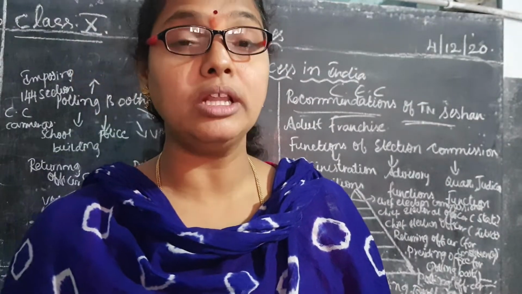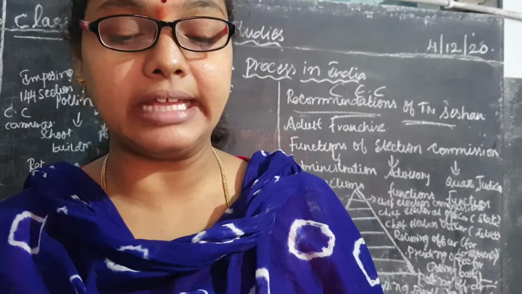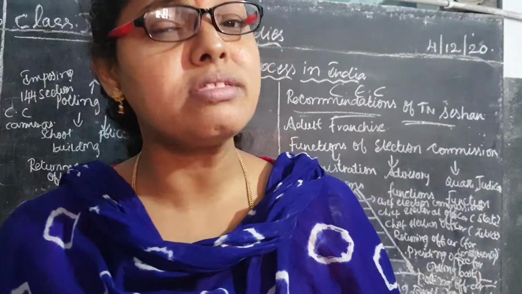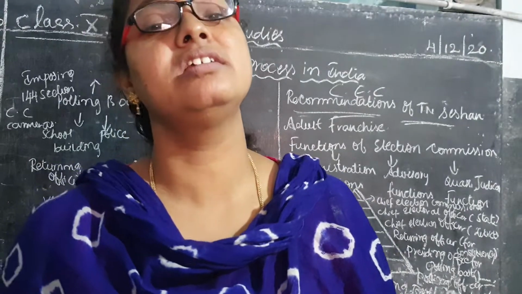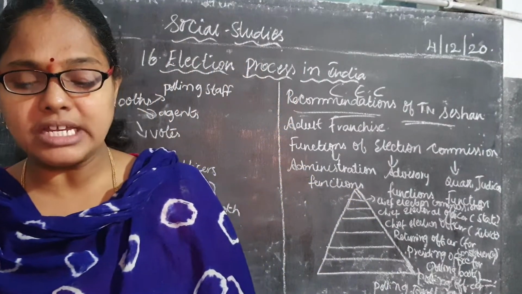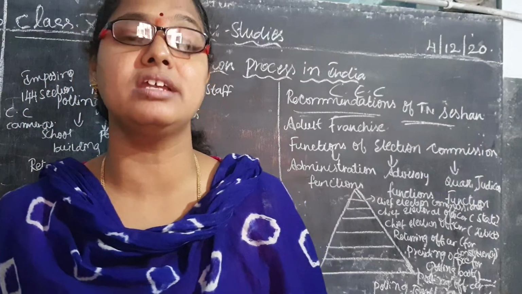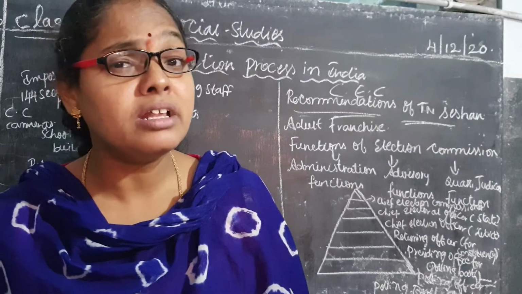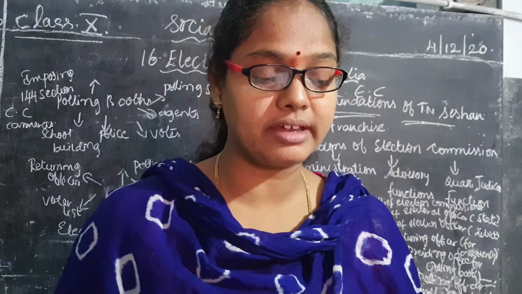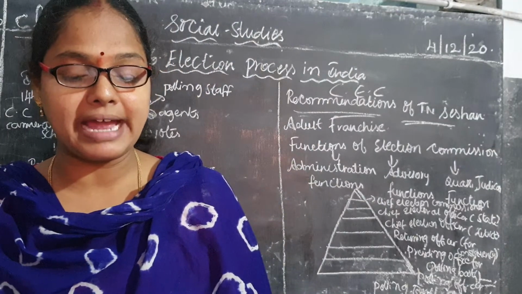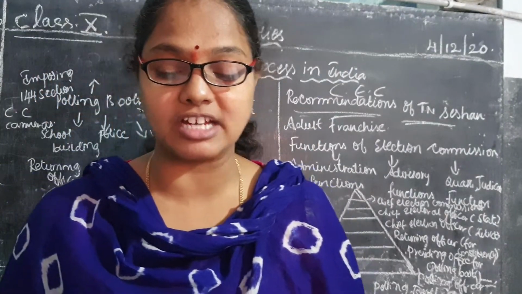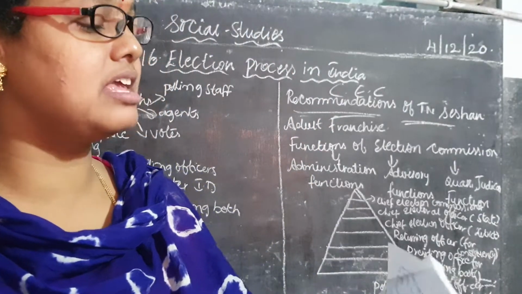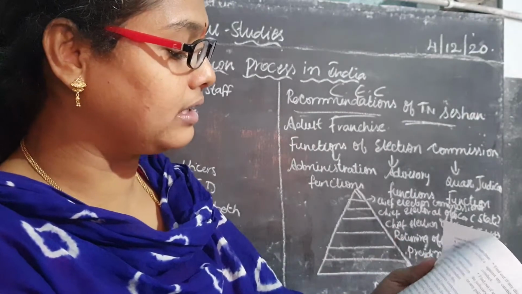According to this, all the candidates who are contesting in the election shall abide by the rules. Abide means what, children? They have to follow the rules and regulations told by the Election Commission of India. Violation of these rules and regulations is treated as what, children? Whenever they violate these rules and regulations, it is treated as malpractice, for which disciplinary action should be initiated. Children, please go through this page 236, the election code of conduct, isn't it?